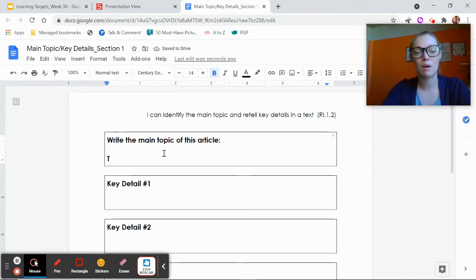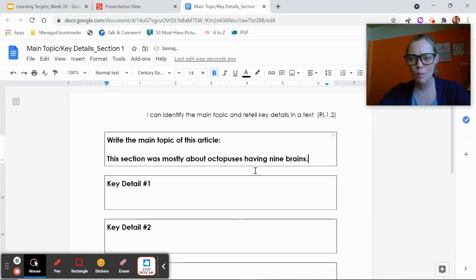Because the whole article is about octopuses, but this section was mostly about octopuses having 9 brains. And it goes all about what those 9 brains do. So that's what this section is mostly about.